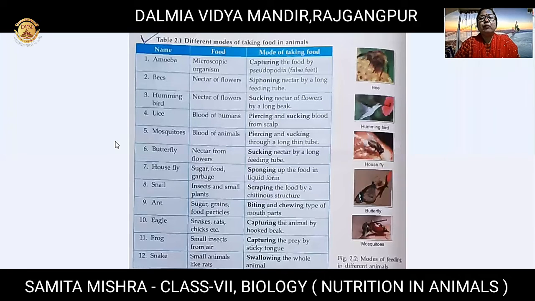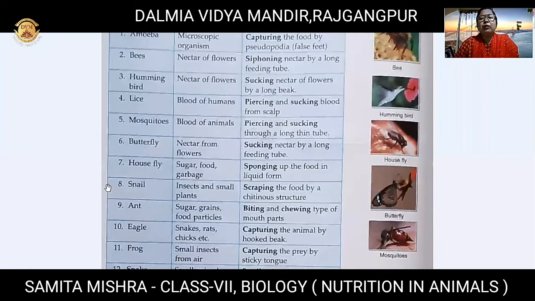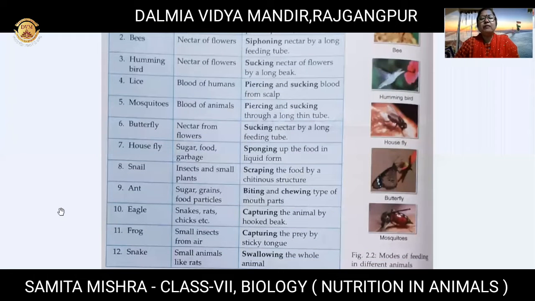The method is sponging. What do they eat? Sugar, food, and also garbage, right? Snail: insects and small plants, and the method is scraping. Ant: the method is biting and chewing with the help of mouth parts. And then eagle, you see, it's a very big bird. They eat snakes, rats, chicks, etc. And how do they eat? They capture and seize their prey with their hooked beak.